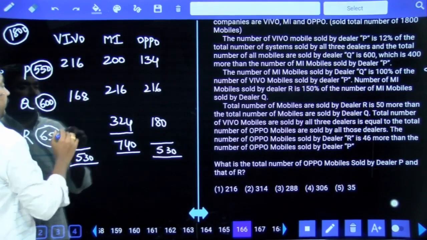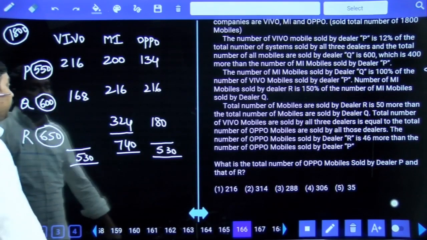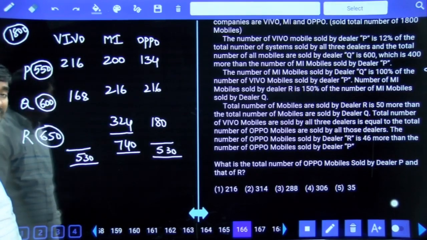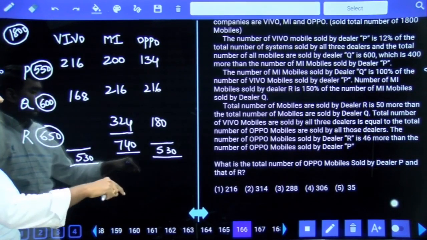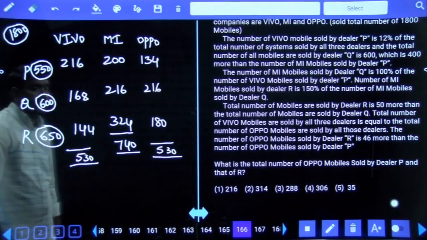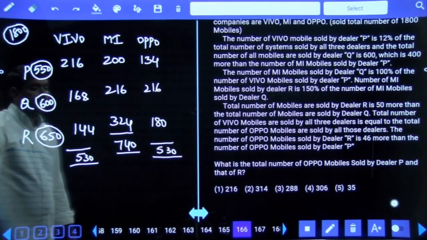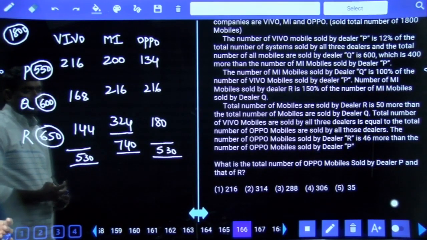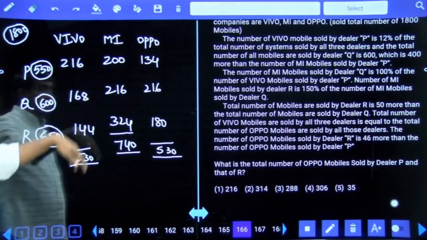200, 100, 300, 10, 60, 70, 370, 6 plus 8, 14, 384. 384 means there is 16, here 130, 144. So this is the number of mobiles.